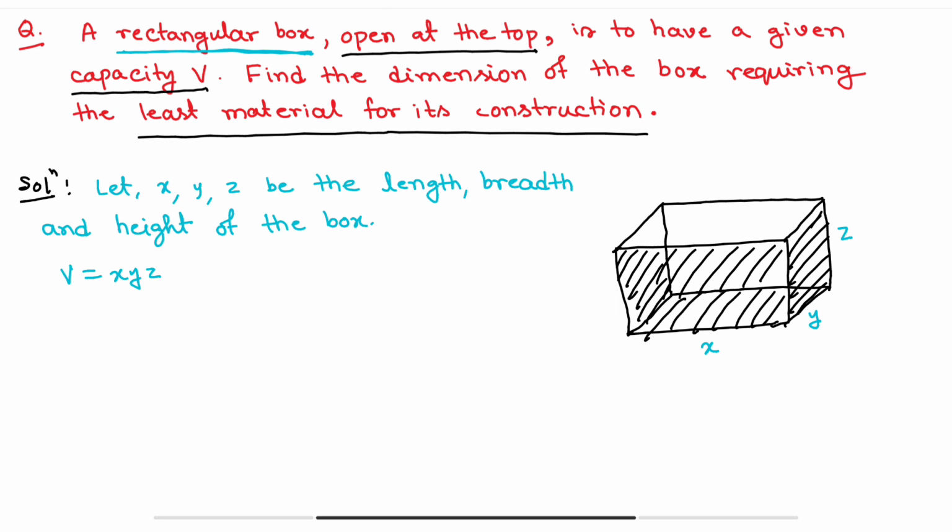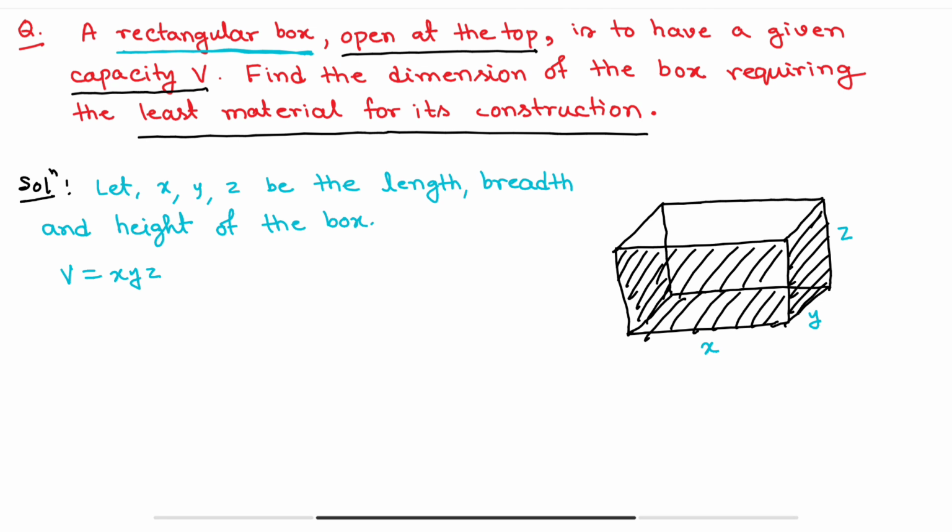And you know how to find out the maximum value or minimum value for a double variable function f of xy. But here we have three variables, x, y and z. That means we have to construct a function f which is of two variables.